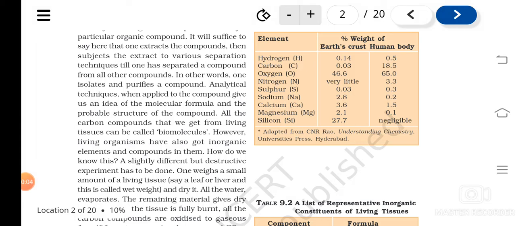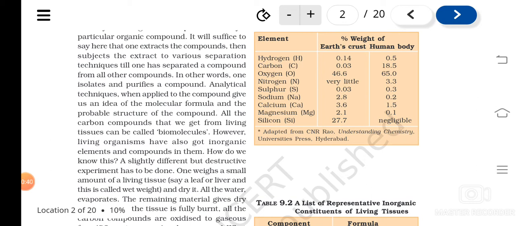So, children, we were studying about the biomolecules, isn't it? What are biomolecules? The carbon containing compounds in the living organisms, isn't it? And there are inorganic molecules also. When a living tissue is ground using trichloroacetic acid, we will get different components when we filter it. The two components that we get are the acid soluble fraction and the acid insoluble fraction, isn't it?